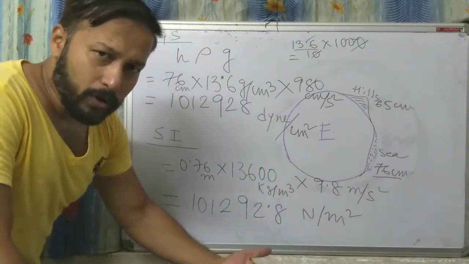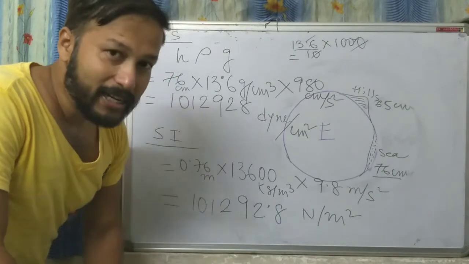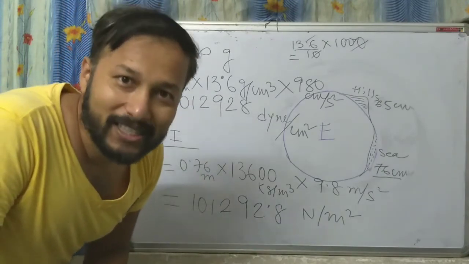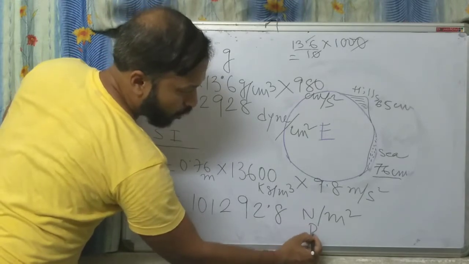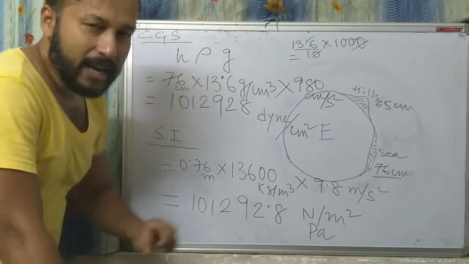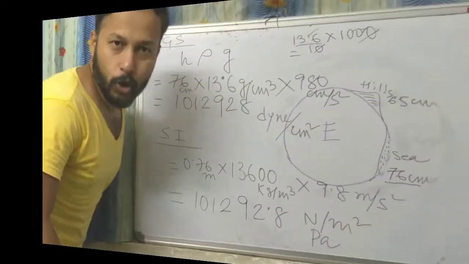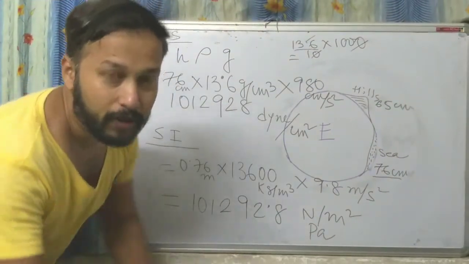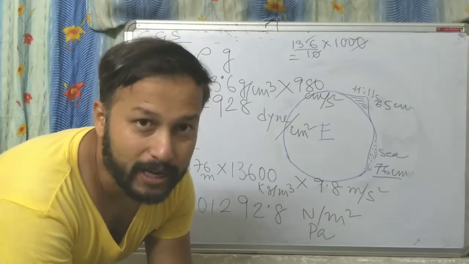As I told you in our previous video, Newton per meter square is also called Pascal. So instead of Newton per meter square, I can also write Pascal, capital P, small a. Understood? So you saw the value of atmospheric pressure in CGS system and also in SI system.